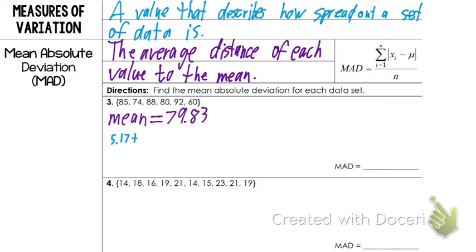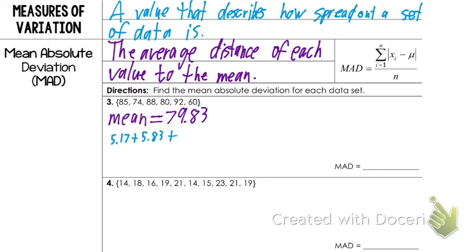And we're going to add that to the next one. So now we take 74 minus 79.83. Now you're going to get a negative. Ignore the negative sign for this. This is the one time I'll tell you to ignore the negative sign, because it's the absolute value of it. 5.83.